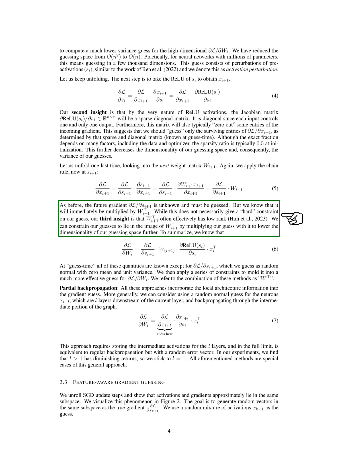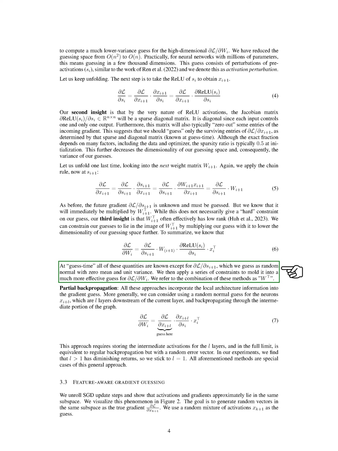While this does not necessarily give a hard constraint on our guess, our third insight is that W_I plus 1, top often effectively has low rank. We can constrain our guesses to lie in the image of W_I plus 1, top by multiplying our guess with it to lower the dimensionality of our guessing space further.